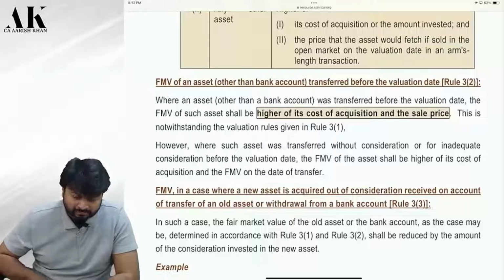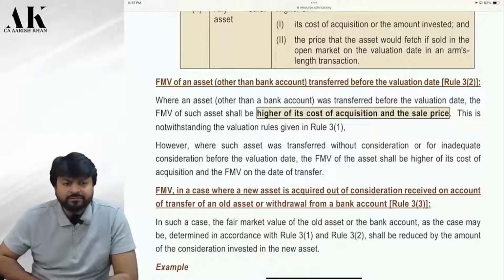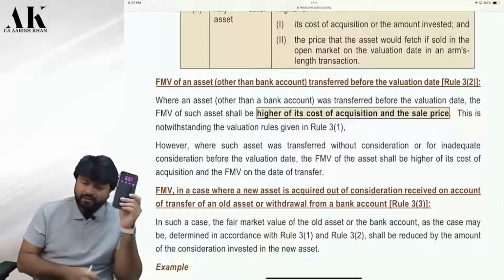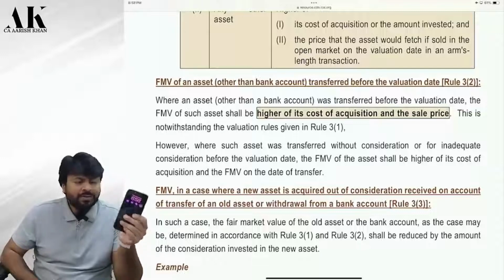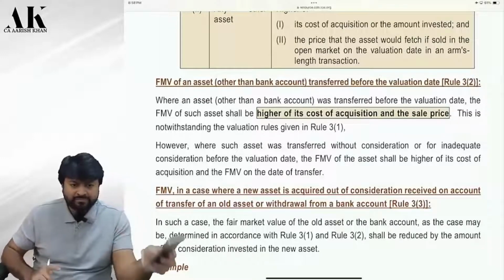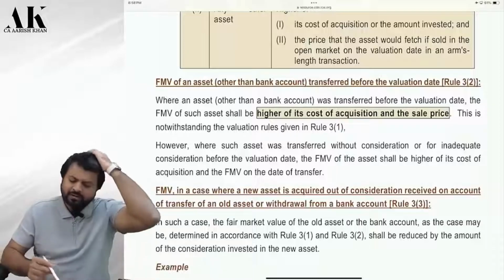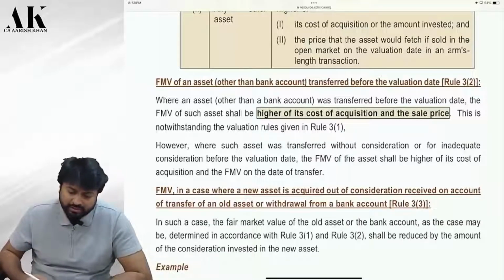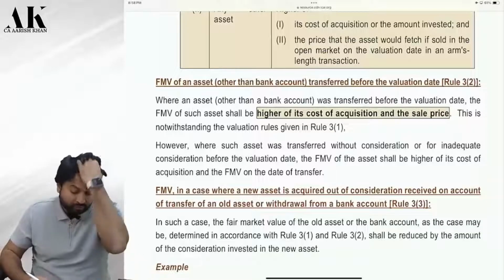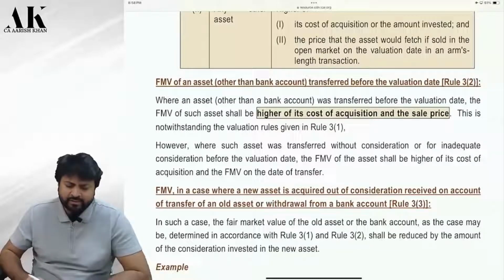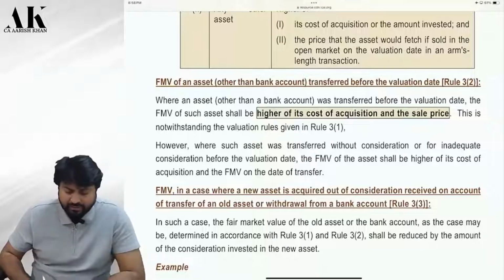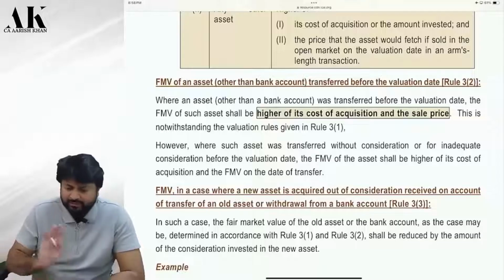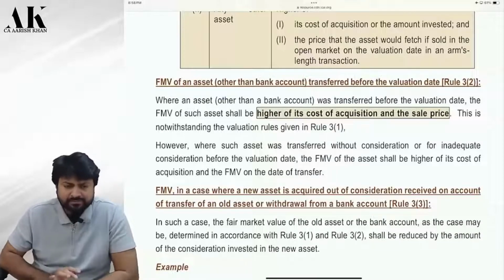Okay. So how have you bought the new asset? For example, I bought this asset by selling an old asset, or by withdrawing from my bank account. In such a case, the fair market value of the old asset or bank account, as the case may be, determined in accordance with rule 3.1 and 3.2, 3.1 when applicable, when it is there on the valuation date, 3.2 when applicable, when it is not there on the valuation date, shall be reduced by the amount of consideration invested in the new asset. Okay, now read it please once and then we'll try to take an example.